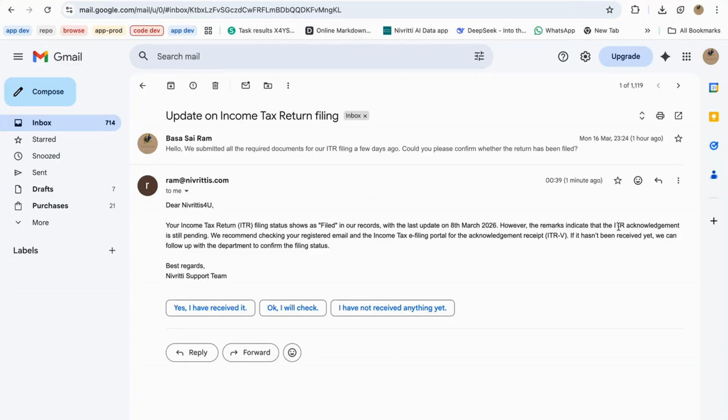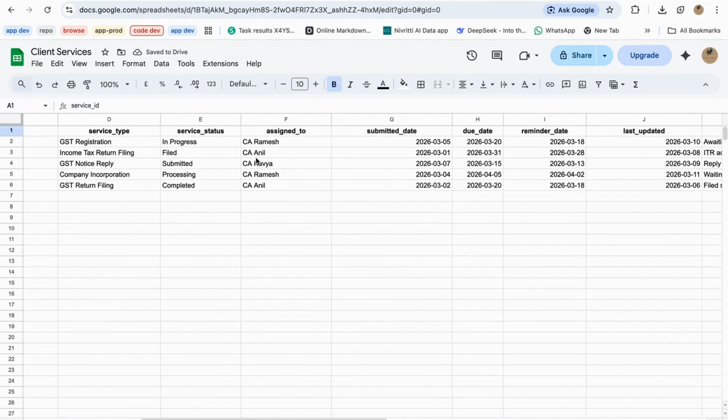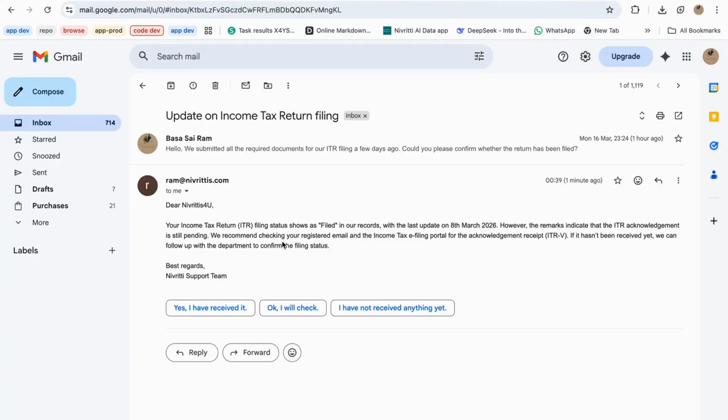And the interesting part is, it's not just a generic reply. It actually reads the client service data from the spreadsheet and gives the correct status to that specific client. Let me open the spreadsheet for a second, and if you check the client record here, you can see the service status and details match exactly with the response that was sent. Now let's check the second email.